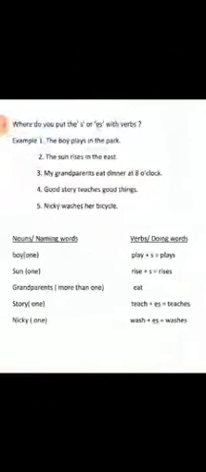Now, the next part: where do you put the S or ES with verbs? Let's read this example and understand. First example, the boy plays in the park. Second, the sun rises in the east.